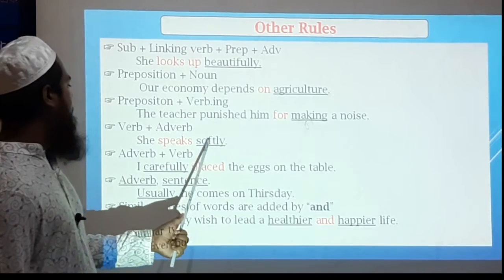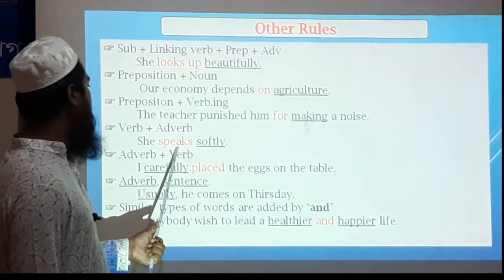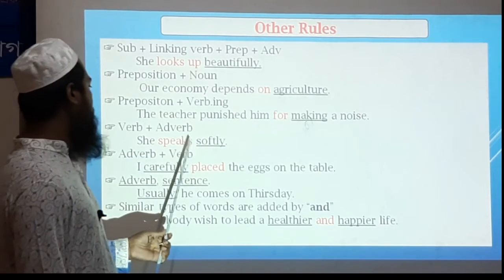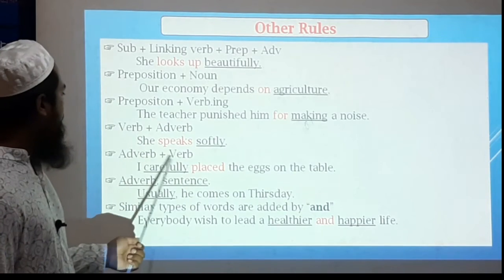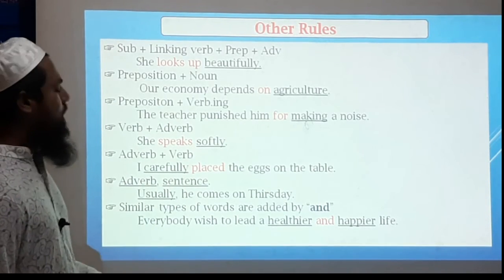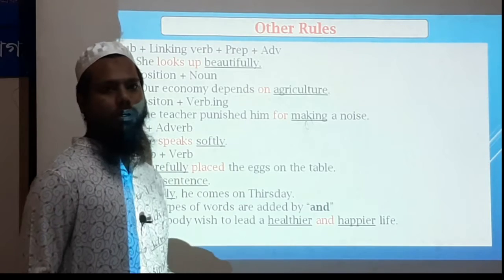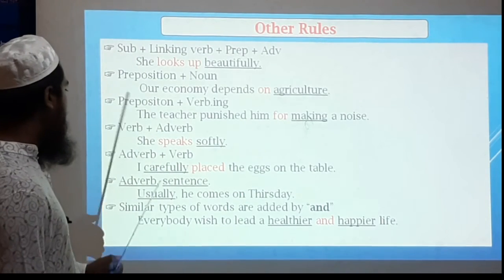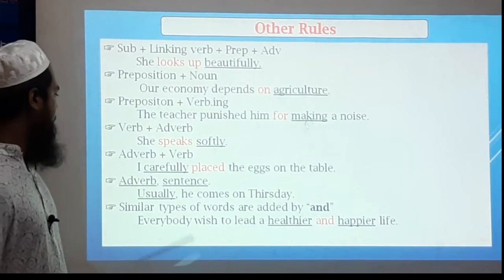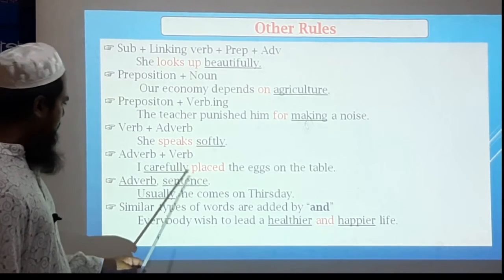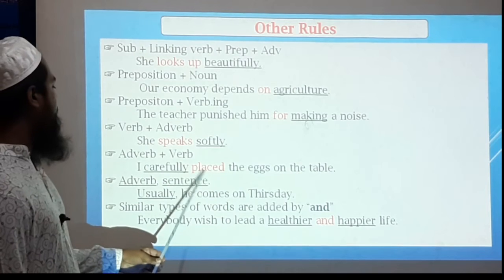So softly modifies the verb speaks. Adverb plus verb: we can also use a verb after an adverb. I carefully placed the eggs on the table. So I used an adverb before the verb.